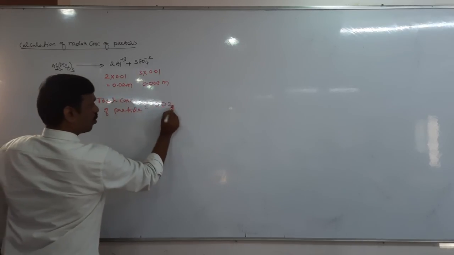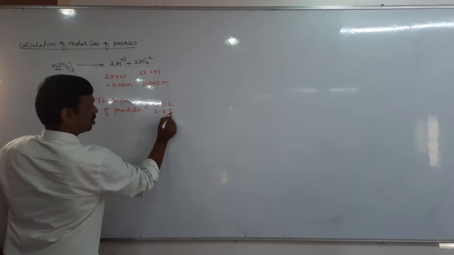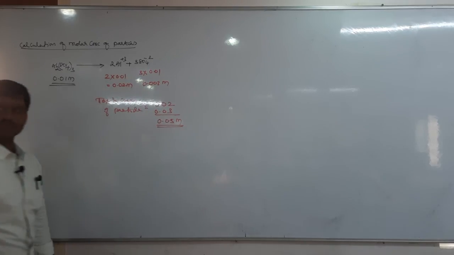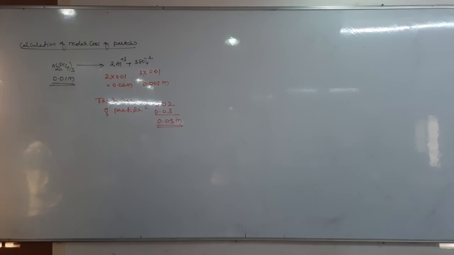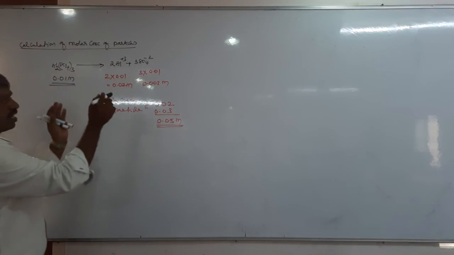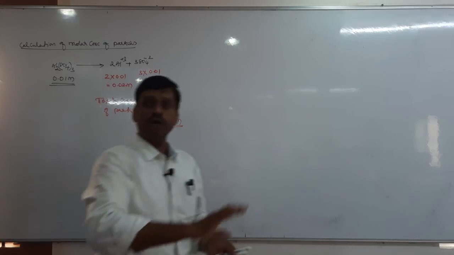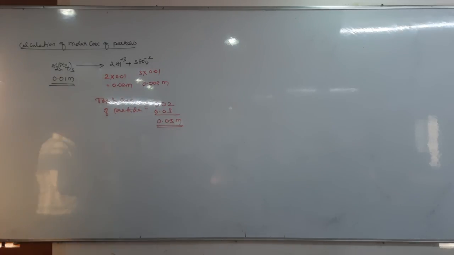Yes, very good, 0.02 plus 0.03 becomes 0.05 molar, the total ion concentration. Now let us study how this particle concentration is related to vapor pressure and boiling point. Questions related to that are important.